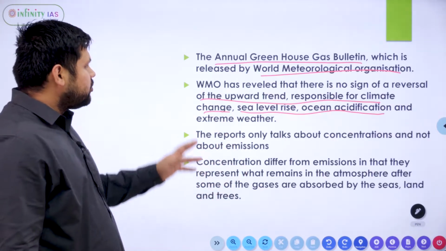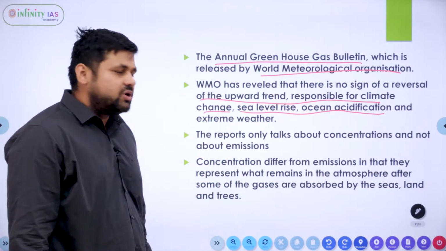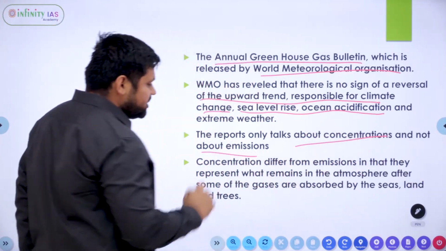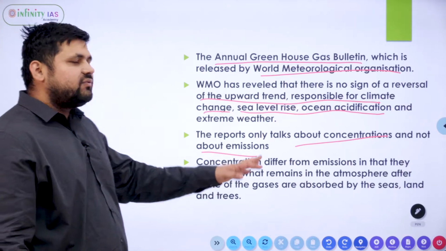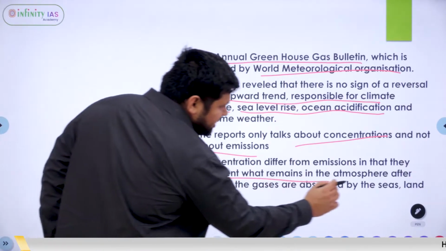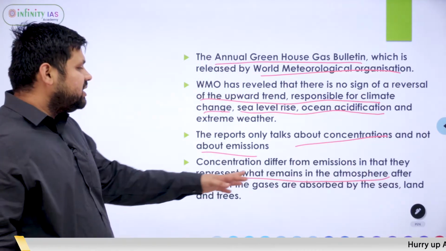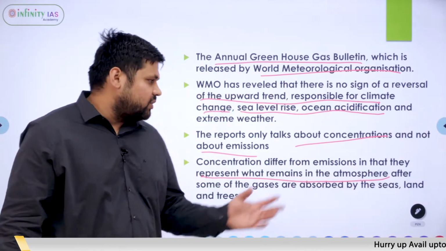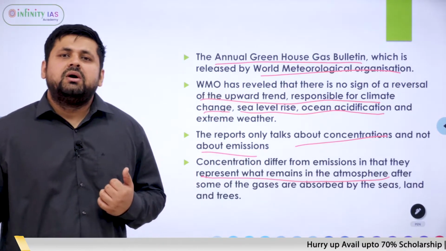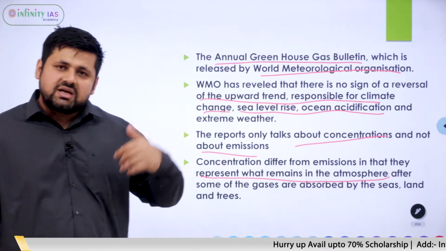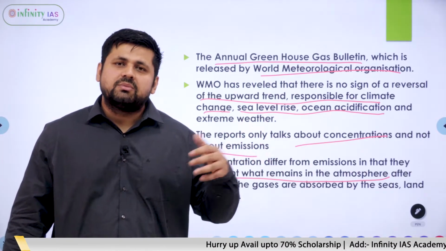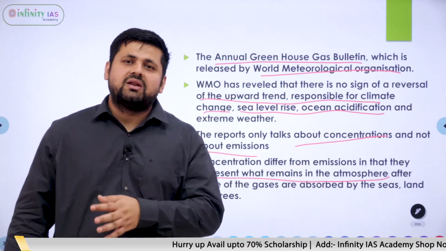Now this report, the annual greenhouse gas bulletin, only talks about the concentration and not about the emissions. Remember this. Concentration differs from emission in that it represents what is remaining in the atmosphere after some of the gases are absorbed. As I mentioned, when the sun emits rays, some of the rays are reflected back, some are absorbed, and some are refracted.